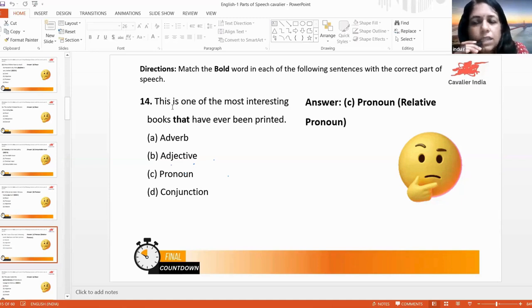Sometimes you may come across questions like this, not just pronoun, but you should understand the different pronouns available. Okay, relative pronouns. Reflexive pronouns, do you have any idea of that? Reflexive pronouns or intensive pronouns. Have you heard the self words? Myself, himself, themselves. Okay, all those are reflexive pronouns.